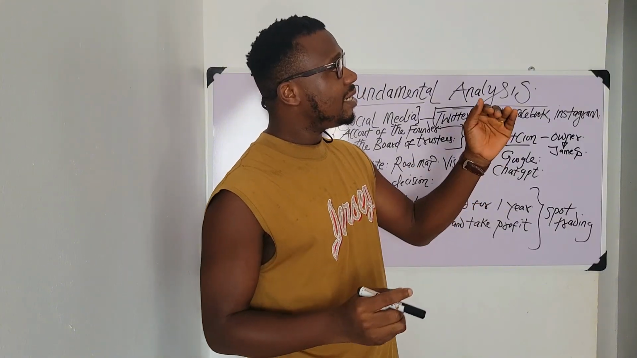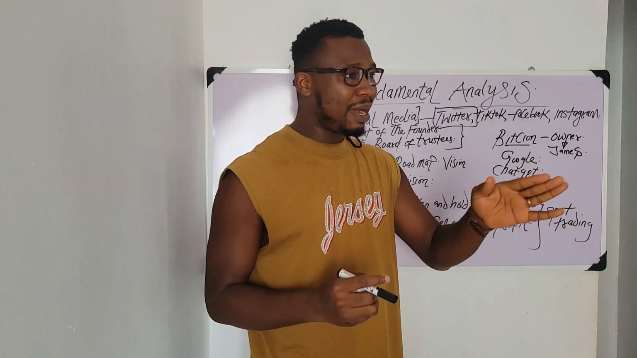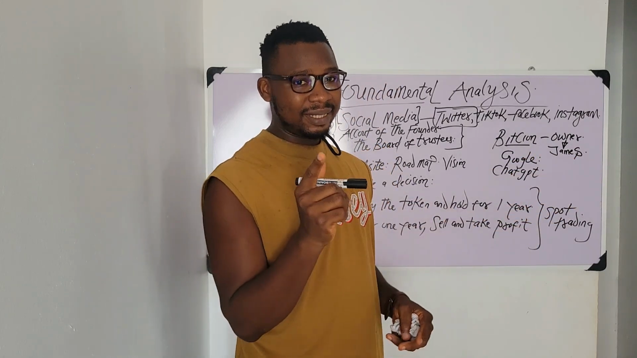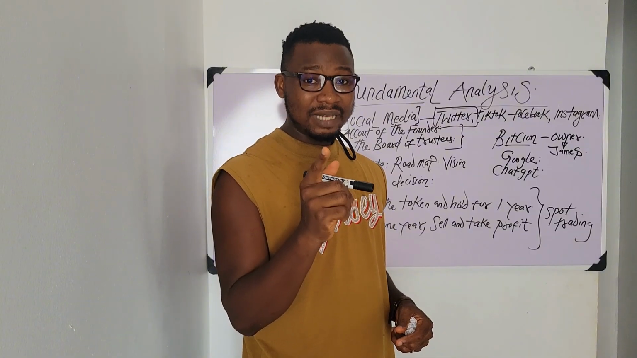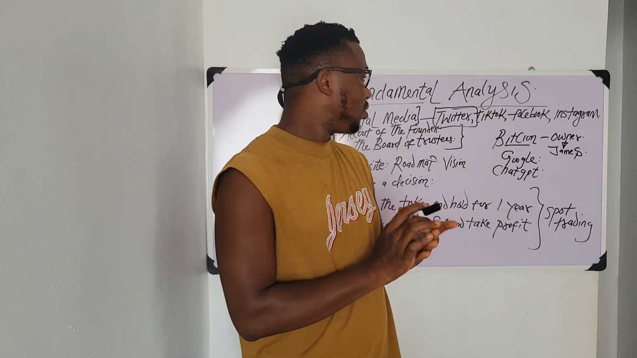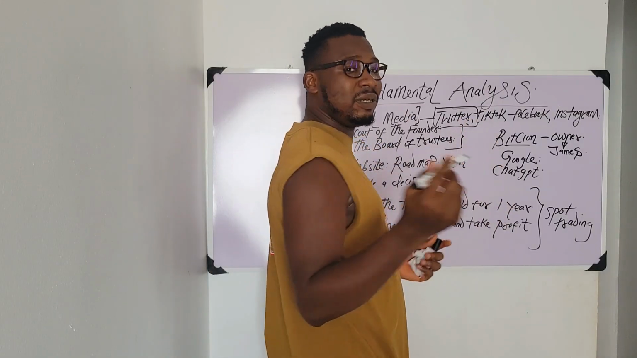So when you see that there are a lot of negative comments concerning their project or their coin or something, that becomes a red flag. You'll be very, very careful. That becomes what? A red flag. You can either withdraw or make your decision. So that is how you make a decision using what? The social media handle of the owner.